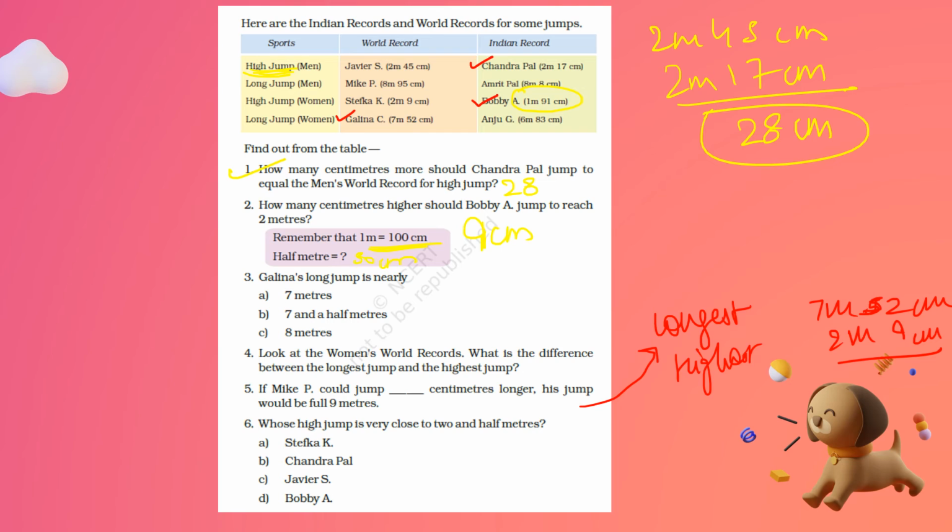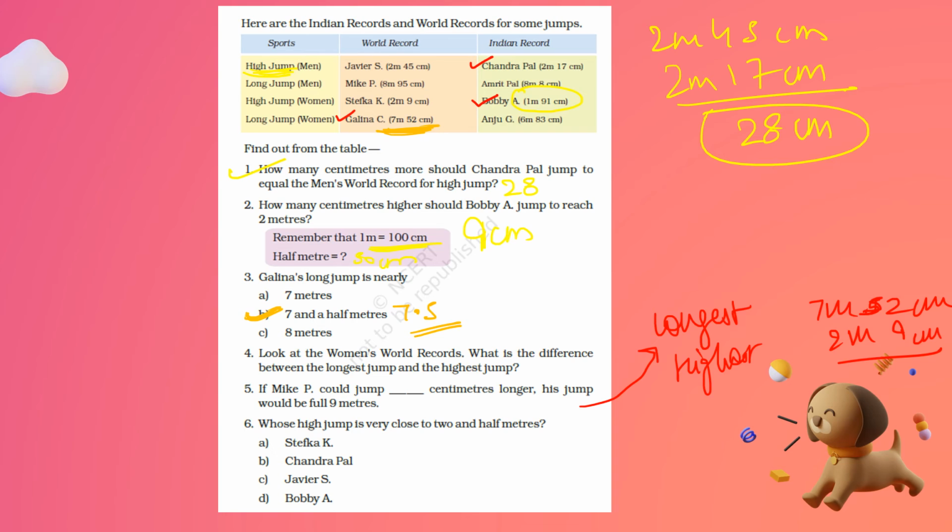Now the next question is, Galina's long jump is 7 meters 52 centimeters. It is nearly 7 and a half meters, 7.5 meters, sorry. So 7.5. So it is almost equal, right?